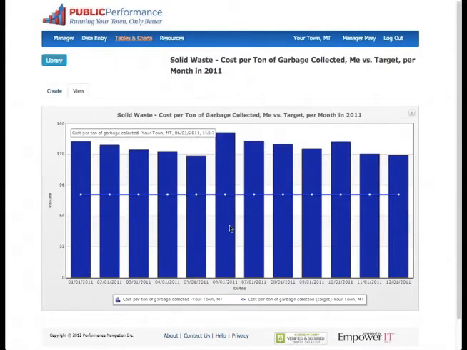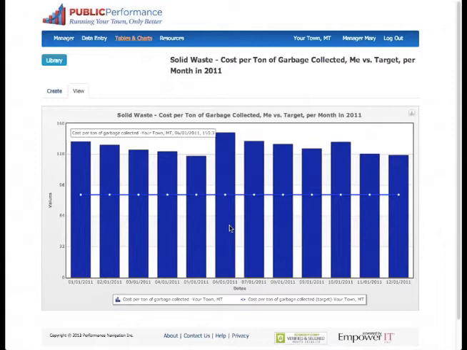Mary sees that in the months of May, November, and December of that year, Your Town, Montana got closer to its target of $86 per ton, and that the number really jumps from May to June. Mary might see this jump, or these monthly lows for the year, and discuss it with her colleague who oversees solid waste operations in order to analyze in more detail what happened.